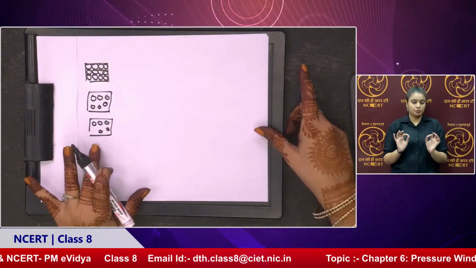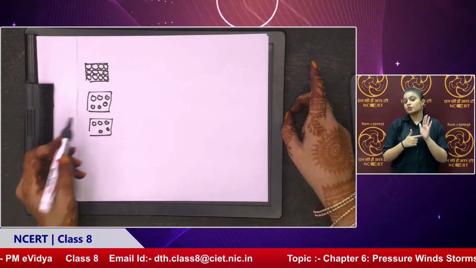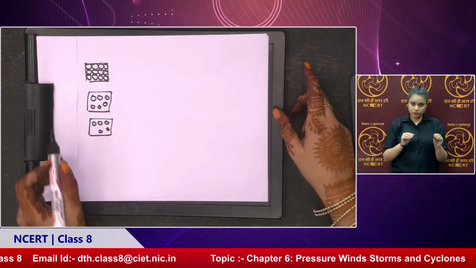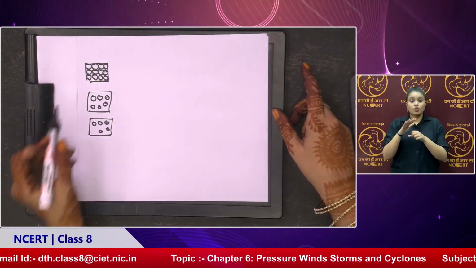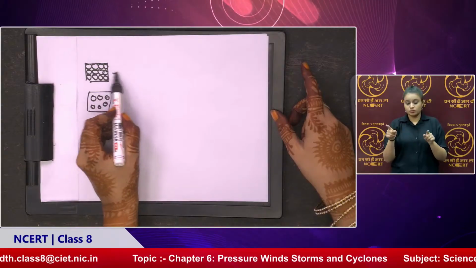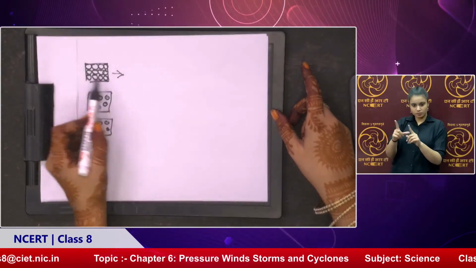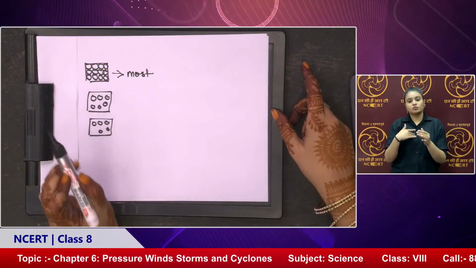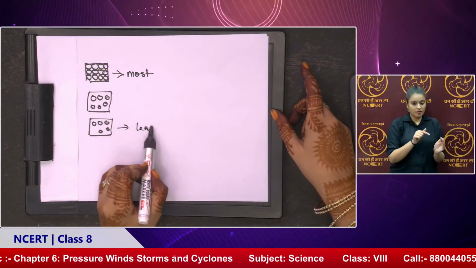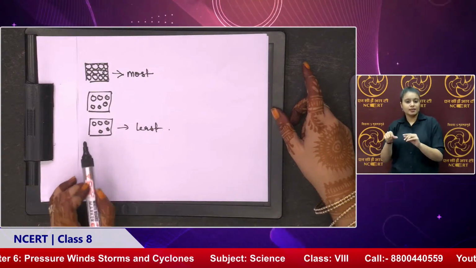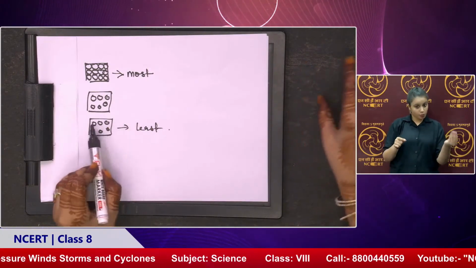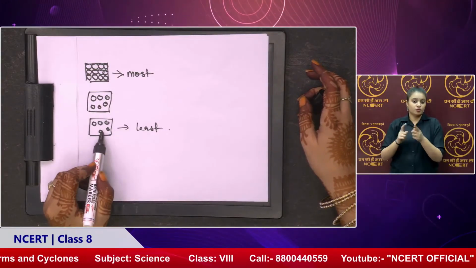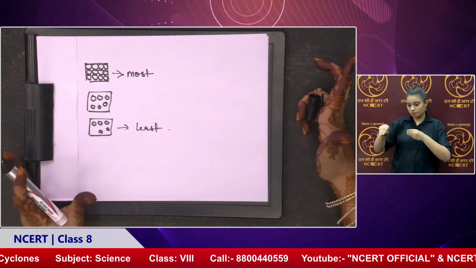What this indicates is that these particles are free to move. If we talk of the forces between the particles, the interparticle forces are most in solids and least in gases. So there are least forces, or say no forces, acting between the particles, so they are moving randomly.